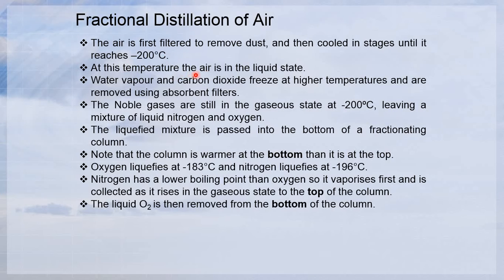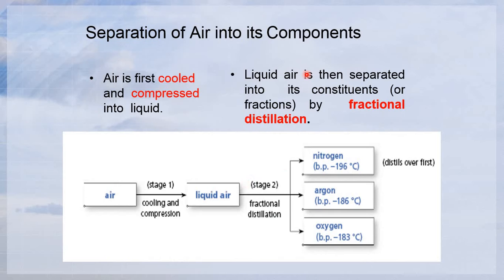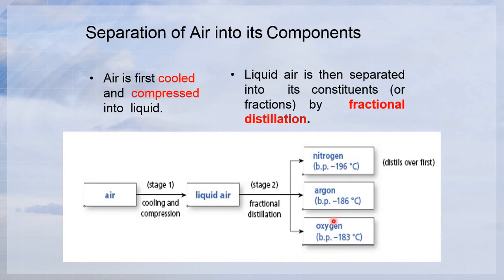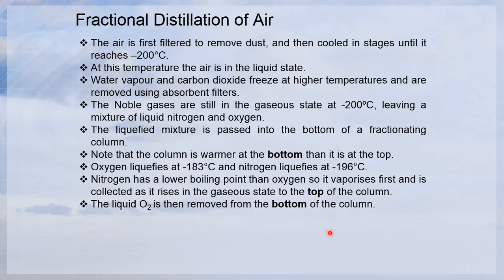So at this temperature, the air is in the liquid state. For example, like this, now is liquid air. Water vapor and carbon dioxide freeze at a higher temperature and are removed using absorbent filters. The normal gases are still in the gaseous state, which means negative 200, leaving a mixture of liquid nitrogen and oxygen. So that's what you have here, the nitrogen, the normal gases, and oxygen.